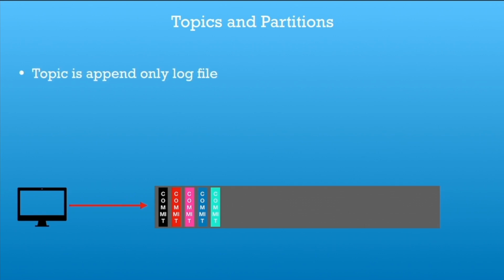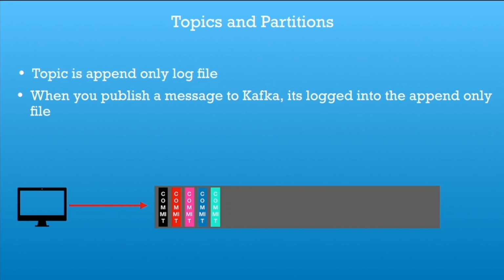So the topic is an append-only log file. Whenever the producer produces a message, it is appended as a commit log inside the log file. So this log file is known as the topic, and the individual commit is known as the message.